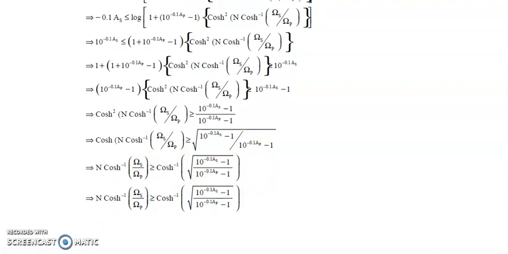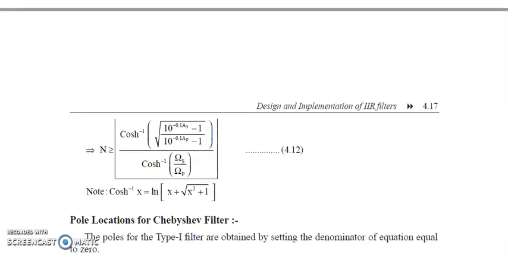So finally what you will get, check out the formula for the order. Order n is greater than or equal to cosh inverse of square root of, 10 power minus 0.1 AS minus 1 divided by 10 power minus 0.1 AP minus 1, whole divided by cosh inverse of ohm S by ohm P. Remember, cosh inverse of x is ln of x plus square root of x square plus 1. This you can calculate. Cosh inverse will be there in most calculators. If it is not there, then cosh inverse x can be written as ln of x plus square root of x square plus 1.